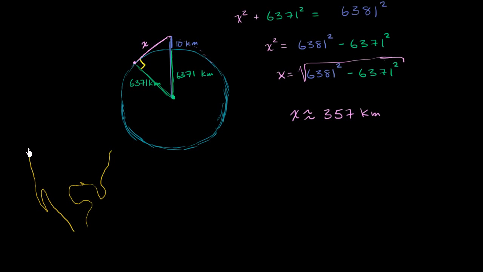That's California, it's Vancouver, and I could keep going, Alaska, and so on. So if your plane is right here, and we assume the numbers we just assumed, in any direction you can see 357 kilometers, so that would be about that far. You could see that far in every direction.